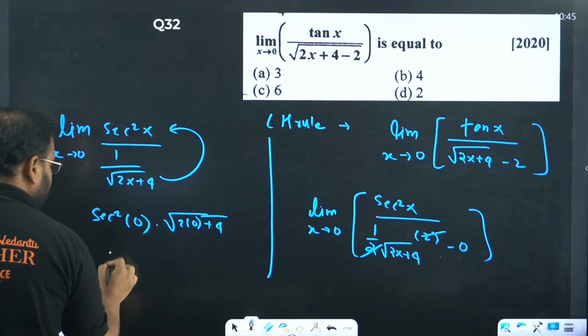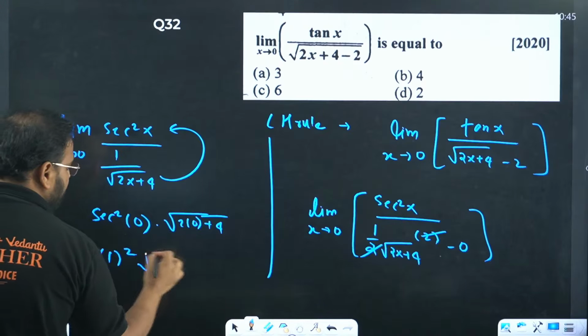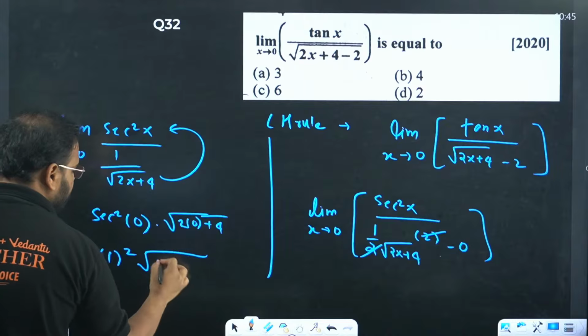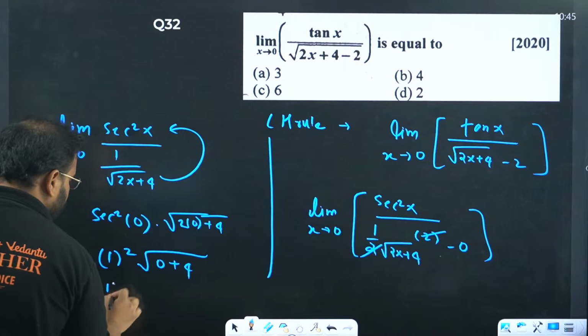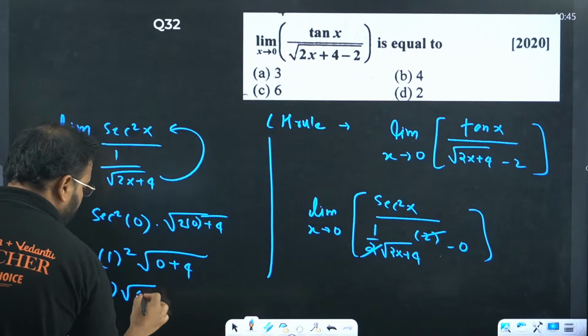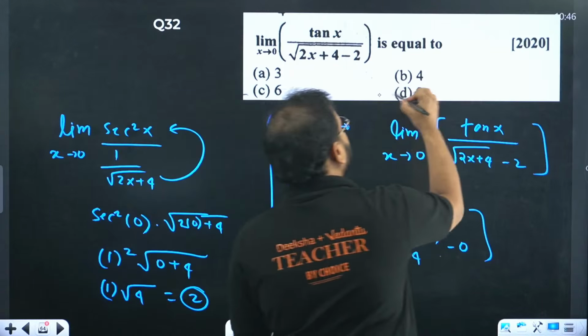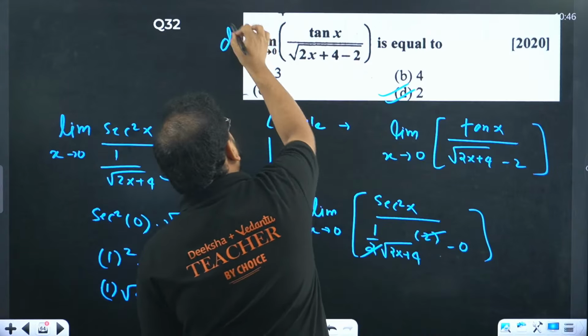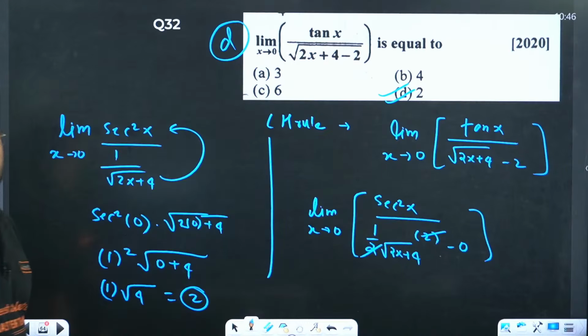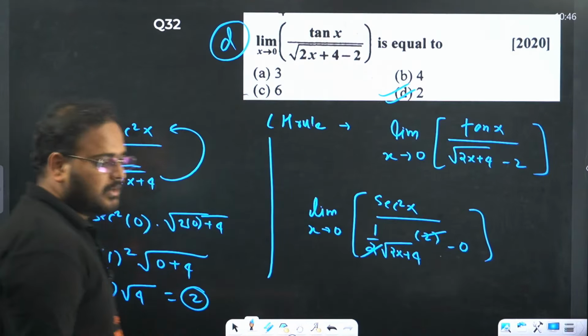Secant 0 is 1, so we get here 1 square, and 2 into 0 is what? 0, so we get 0 plus 4. Answer becomes 1 into root 4. How much is the answer? Simply 2. Answer is option D. Please check. Q32 is option D.